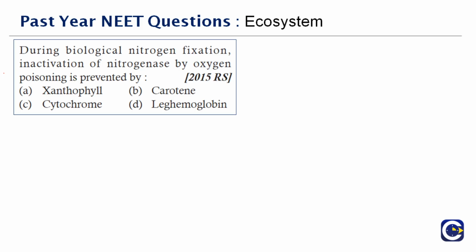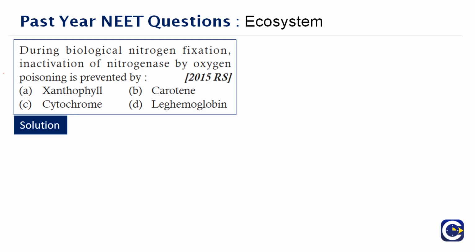During biological nitrogen fixation, inactivation of nitrogenase by oxygen poisoning is prevented by dash. Okay, so you're asking us a solution. You have four options: xanthophyll, carotene, cytochrome. All these are pigments, but they don't help in that. The actual answer is leg hemoglobin.